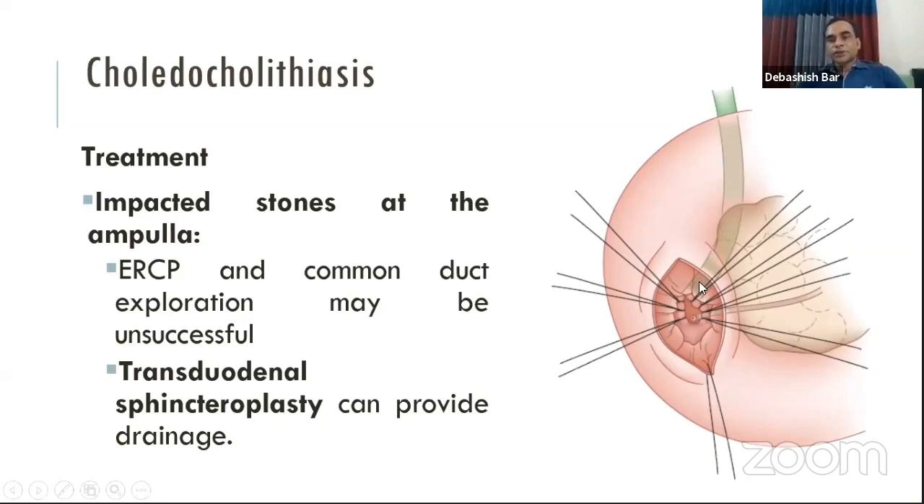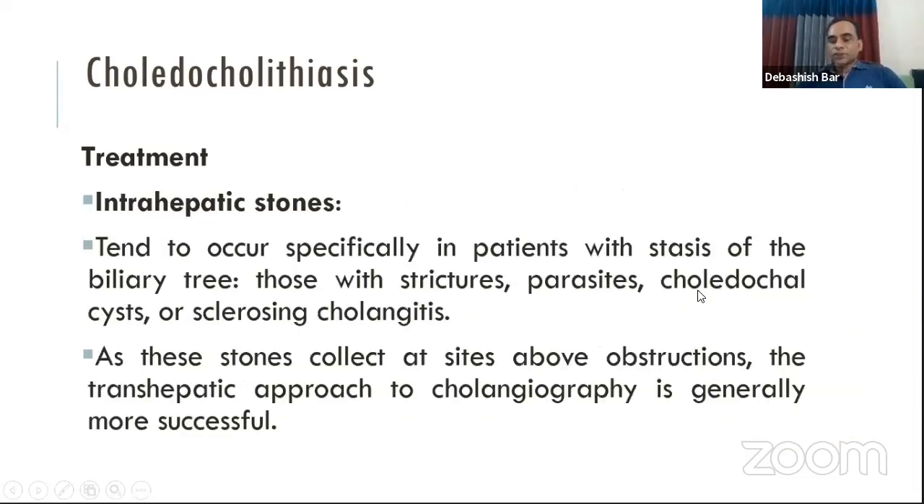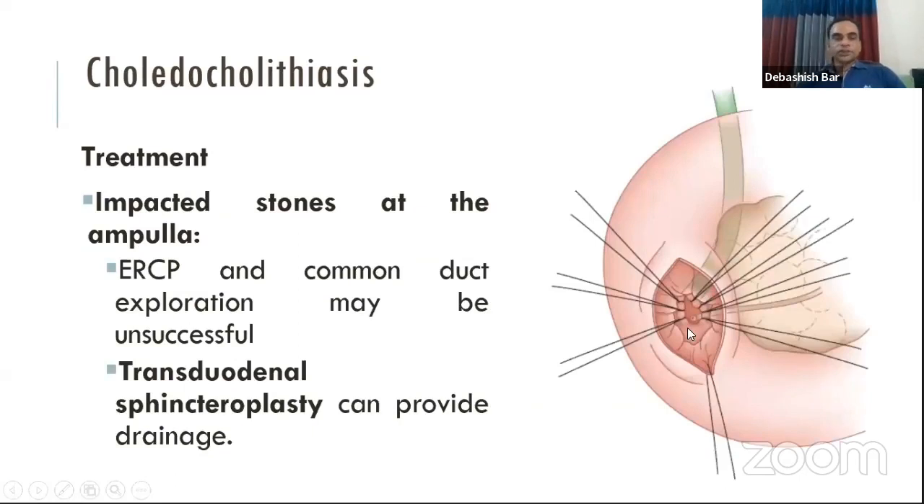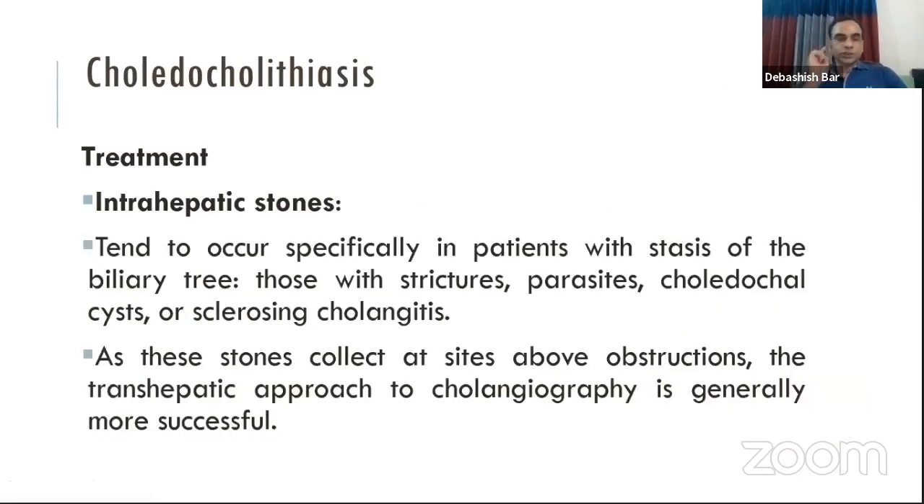Sometimes a stone may be impacted in the ampulla of Vater, and it may not be possible to remove the stone by ERCP or by common bile duct exploration. Then we should consider drainage of the bile by transduodenal sphincteroplasty. Here the duodenum is opened and the sphincter is widened for the passage of bile. It is called transduodenal sphincterotomy.